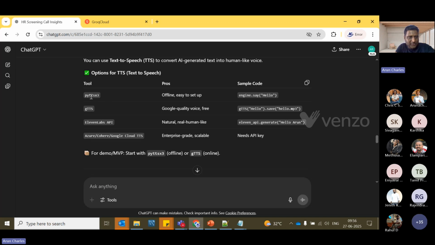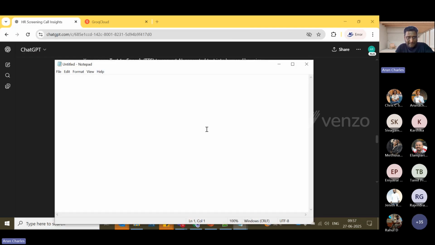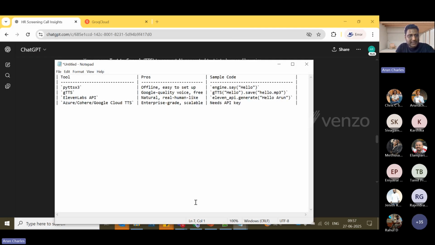So it says that you can use this particular library. This is a library in Python. Since I'm technical, I can identify this, but in case you don't know, that's not an issue. It suggests it to you. My suggestion is you can just copy this, open a notepad, paste it here, and do a small verification by searching all these tools in another ChatGPT. That is how I used to do it.